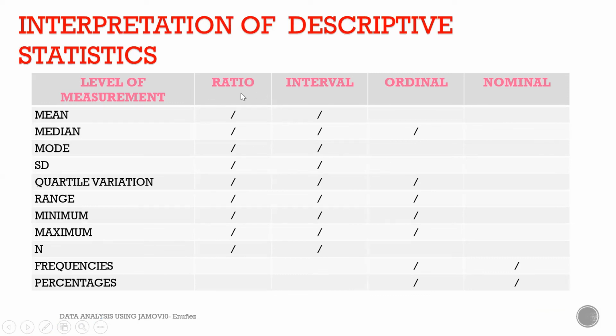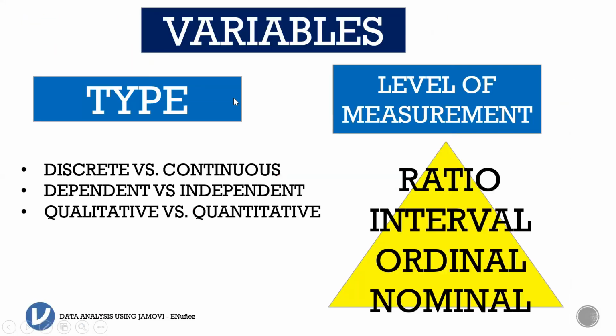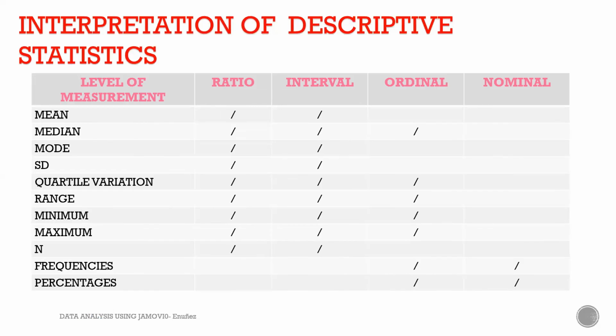So the level of measurement is very important because you will be guided on what descriptive statistics to use. After identifying the level of measurement, you need to look at what descriptive statistics you are going to use. Descriptive statistics will be further discussed in my next video.